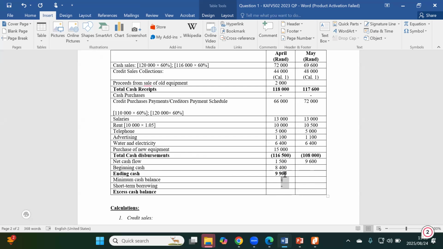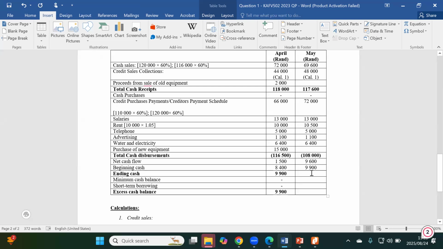There was no minimum cash balance and there was no short-term borrowing in our case. They may ask you why you would need a cash balance, but that's our question two. So your excess cash balance is just 9,900, which becomes your opening balance in the following month, and it's a favorable amount.